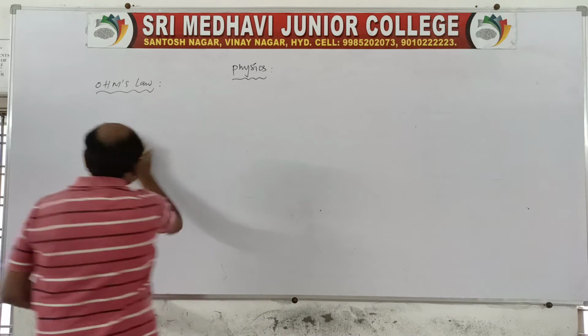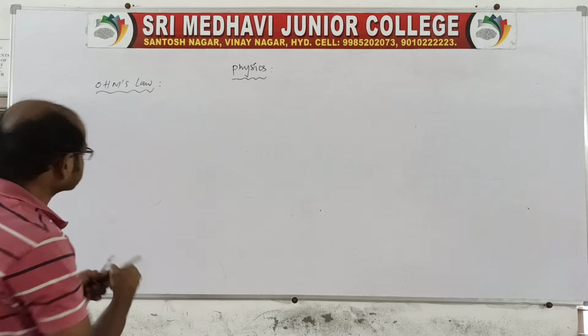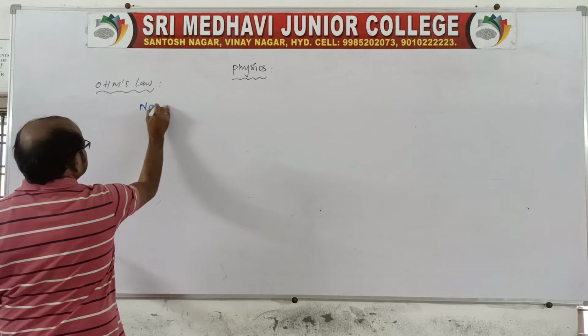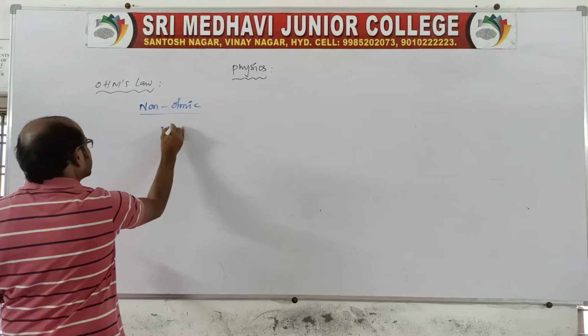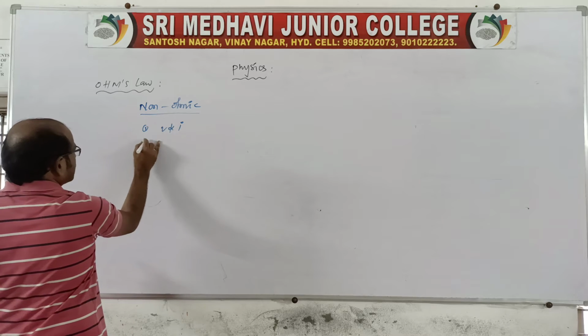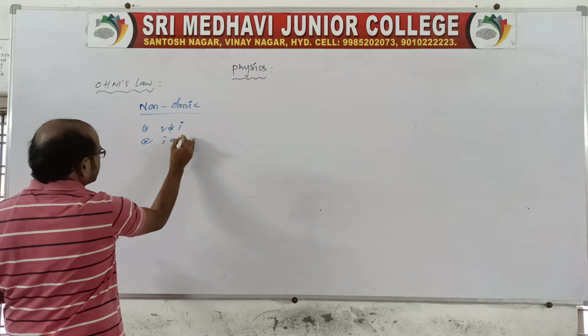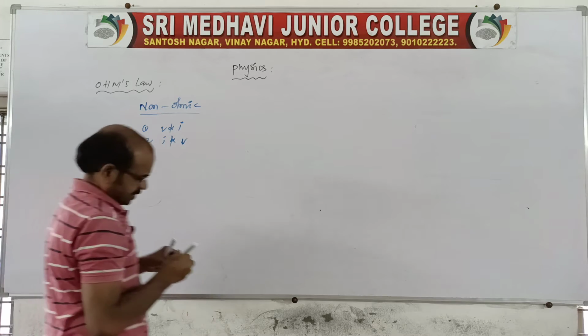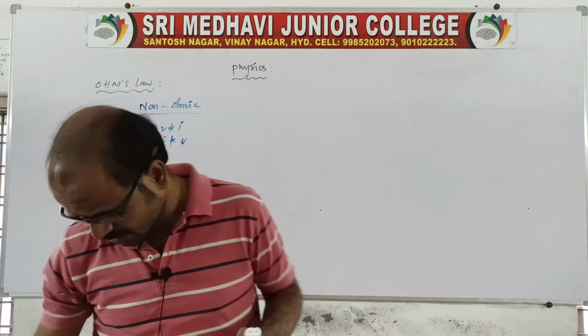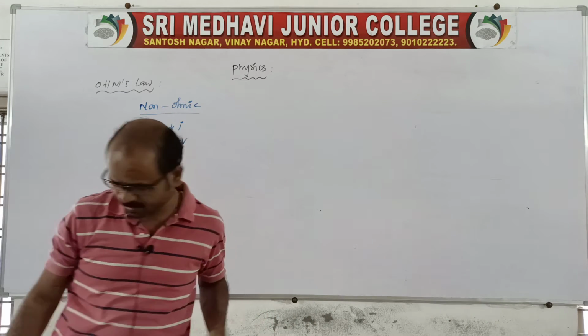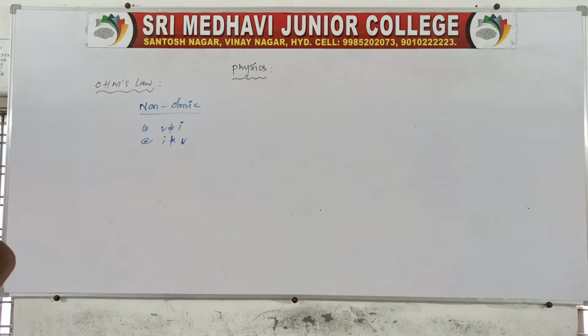That is, V is not directly proportional to I, or you can say I is not directly proportional to V. The best examples I will tell you: the first one is semiconductor devices, the second is a thermistor, and one more is a vacuum tube, right?